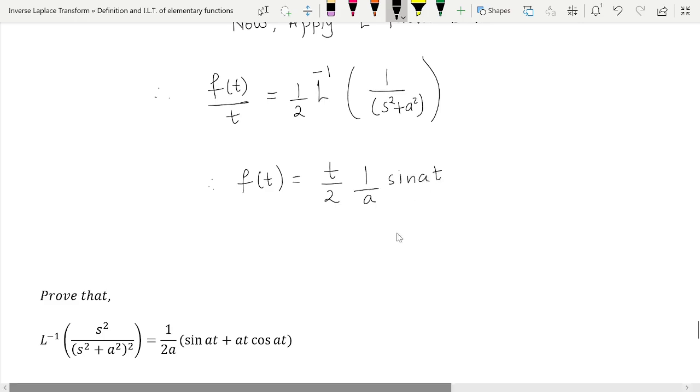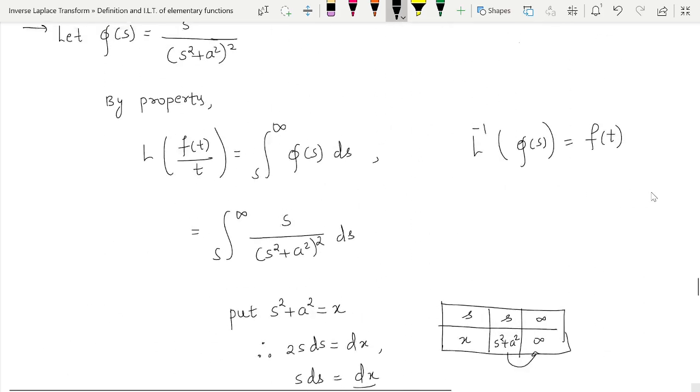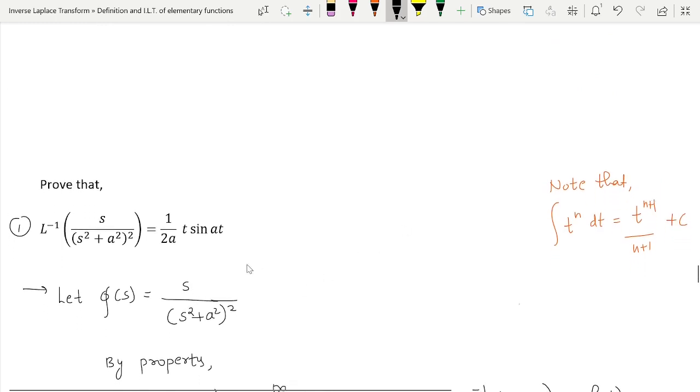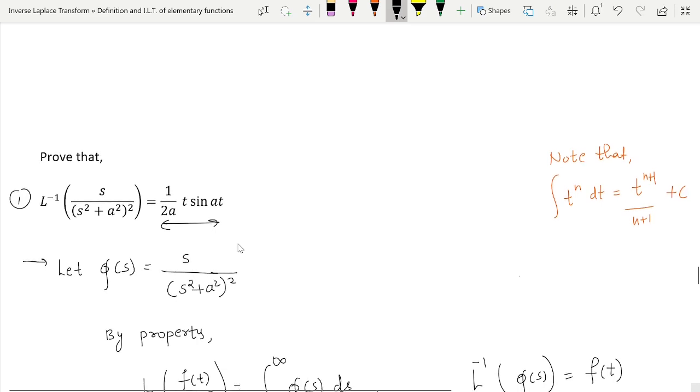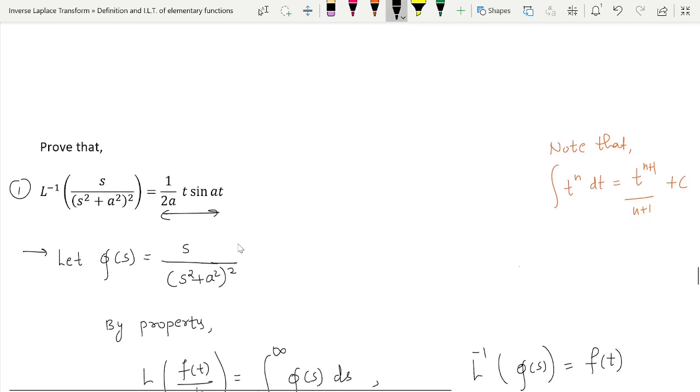So therefore this is equal to t upon, you can say 1 upon 2a t sine of at, and I think that is what we wanted to prove. You can see, therefore inverse Laplace transform of this s upon s square plus a square whole square is 1 upon 2a t sine of at.